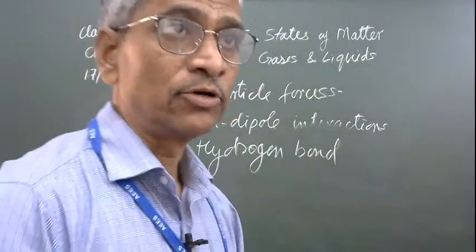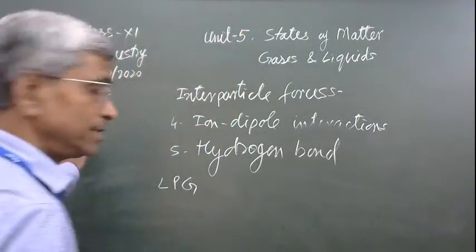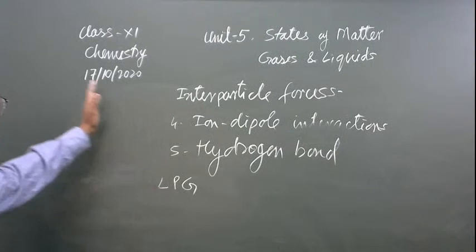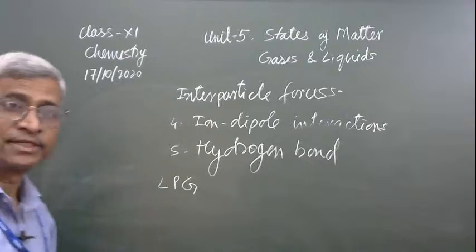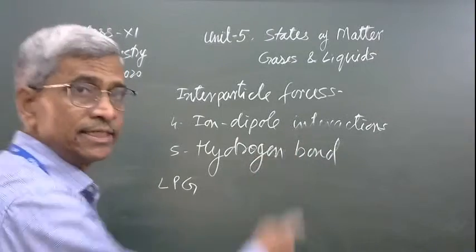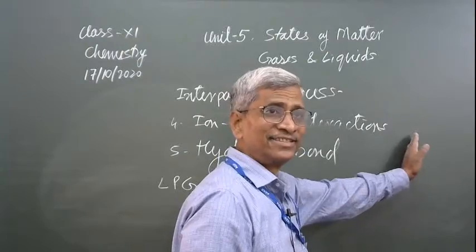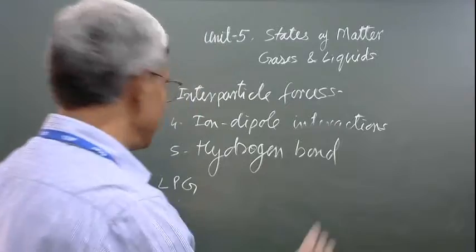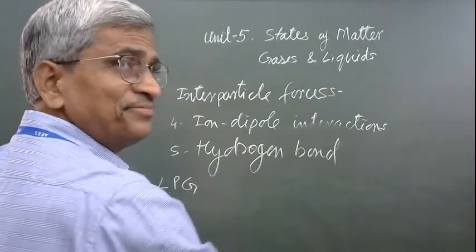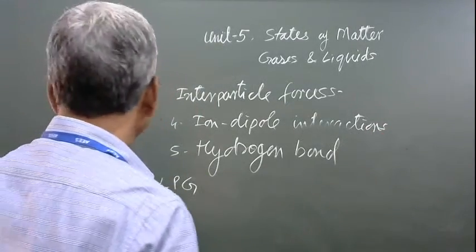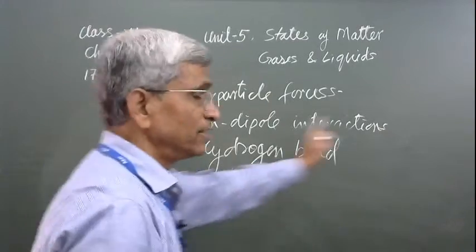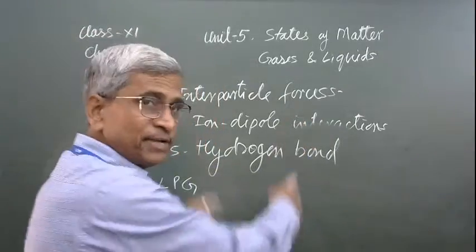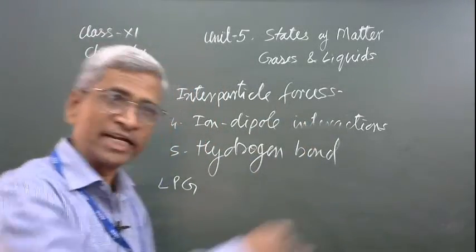Okay, the right side is not visible, this side. Students are unable to see that. Why is it so? They are asking, the right side is not visible. Okay, right side, this board side, my left side or right side? Which side is not visible? This side or that side? Okay, I am going to take care of that. I will write it at the center only, not on any side.